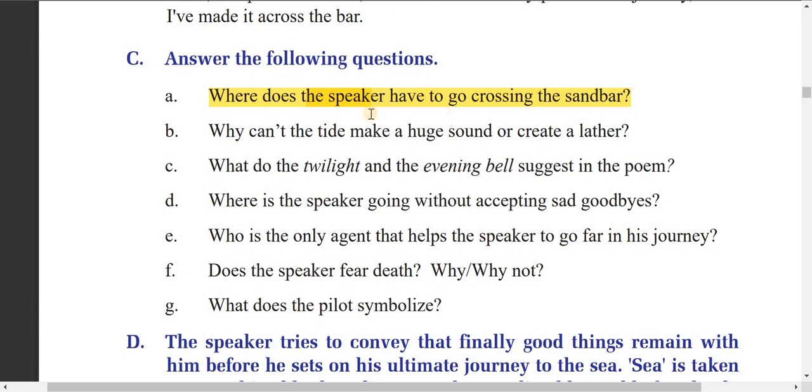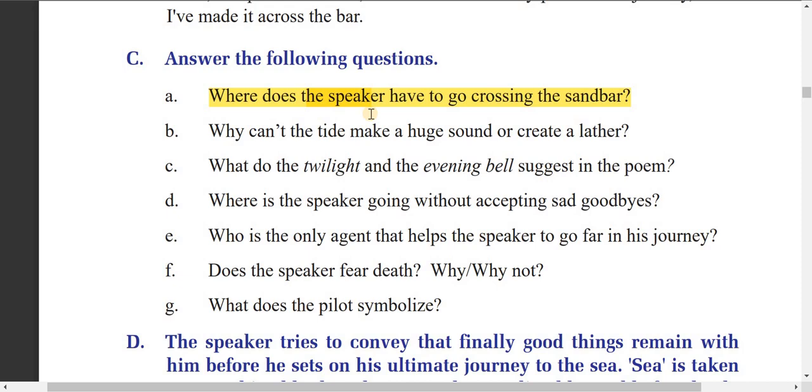The answer is, the speaker has to go to the world of God, or you can say the speaker has to go to the world beyond the physical world. A very simple answer is, the speaker has to go to the world of God, or to the next world, the other world, the new world, by crossing the sandbar.